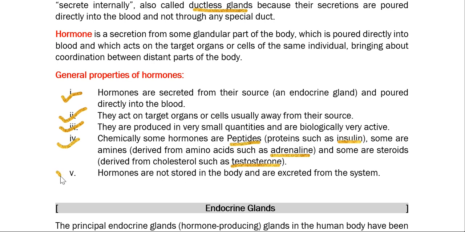Another important property of hormones is that they are not stored in the body and are excreted from our system. So these are the general properties of hormones.